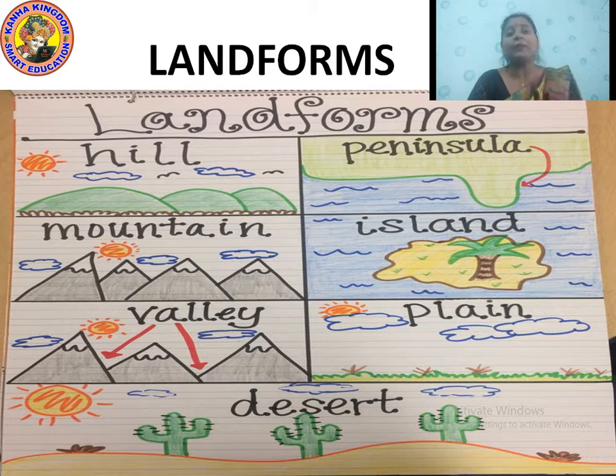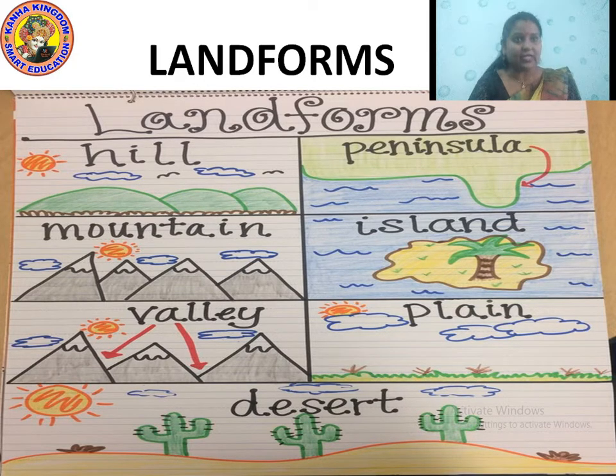So these are the types of the landforms. Let's repeat again. Number 1, hill, H-I-L-L, hill. Second, peninsula, P-E-N-I-N-S-U-L-A, peninsula. Next, mountain, M-O-U-N-T-A-I-N, mountain. Next, island. Now here I am saying island. Why am I not saying Iceland? Because S is silent. So it is island.